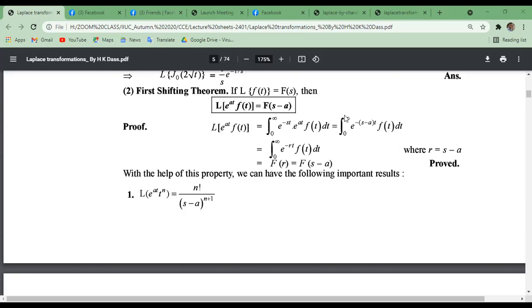Now this can be written as the integral from 0 to infinity of e^(-rt) f(t) dt, where r equals s minus a. Taking s minus a as another parameter r, to make the definition of Laplace transformation. This equals capital F(r), according to the definition of Laplace transformation, and F(r) equals F(s minus a). So we have actually proved the shifting property.